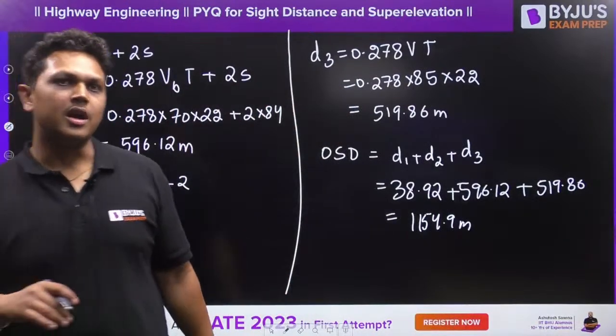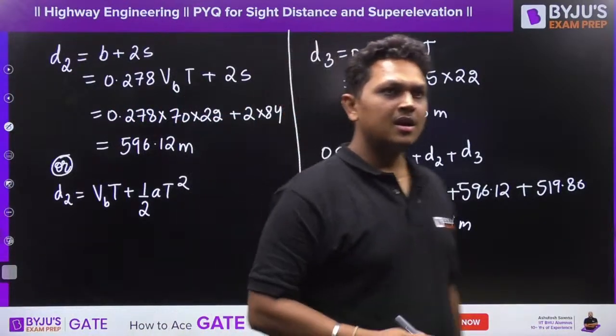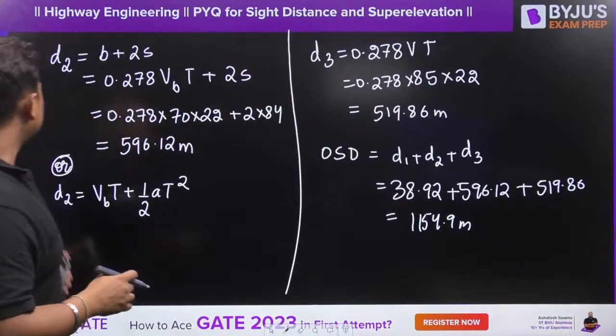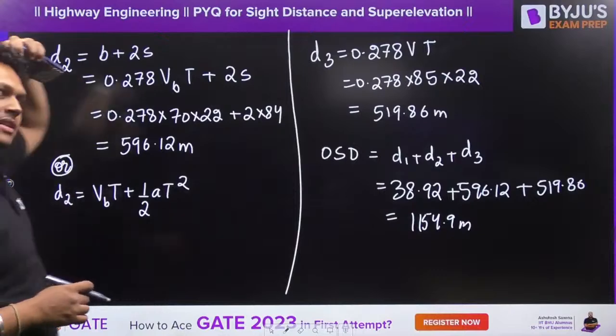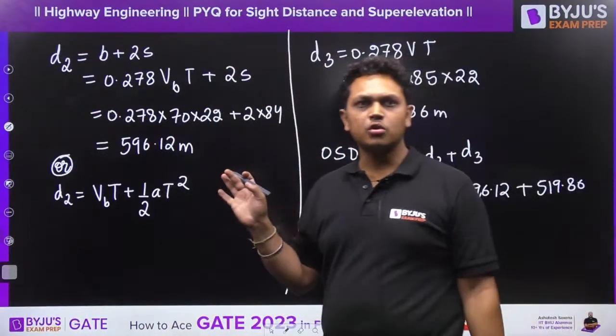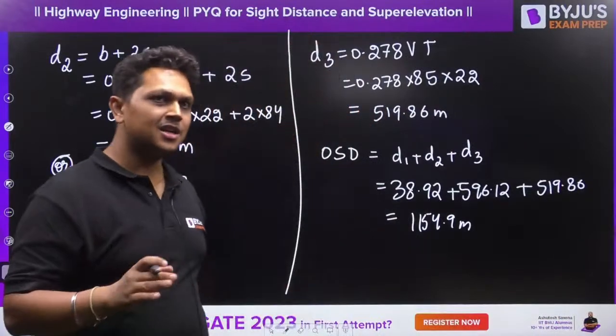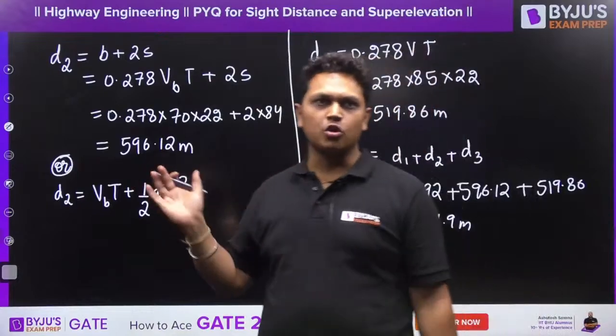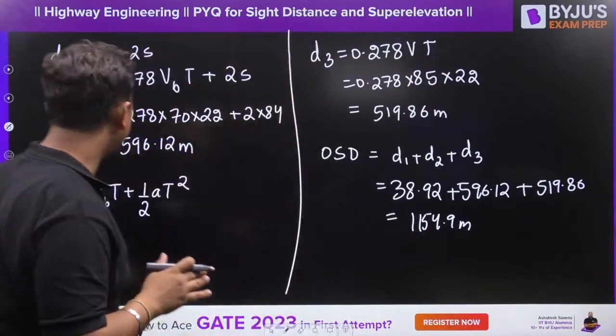Any doubt to anyone, guys? Is it clear to everyone? I hope that this is very much clear to you all. All the formulas are used. Now you know all the formulas and you have practiced it. Practice some more and you will be excellent in sight distance. You can solve any question from sight distance very easily, right?